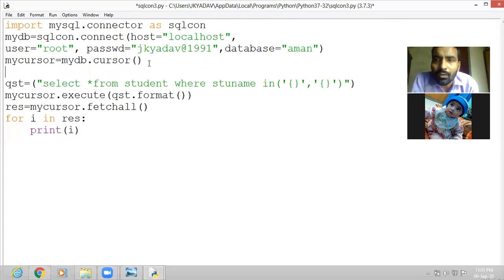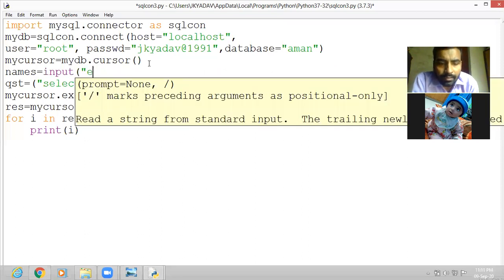For that, what we can do is write the command using the input function. Let us take names equal to input, enter the names, first one.